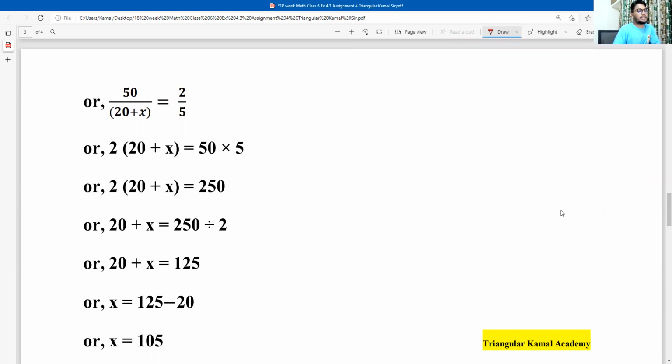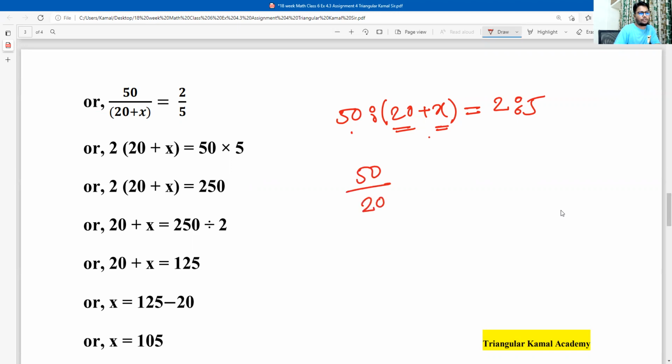The ratio we can write here is 50 ratio 20 plus x. There are two parts together here, that's why we used the bracket here. And the right side is 2:5. So this is the antecedent, this is the subsequent. We can write this one divided by x plus 20, and this one is 5. I think now this line is clear to you.